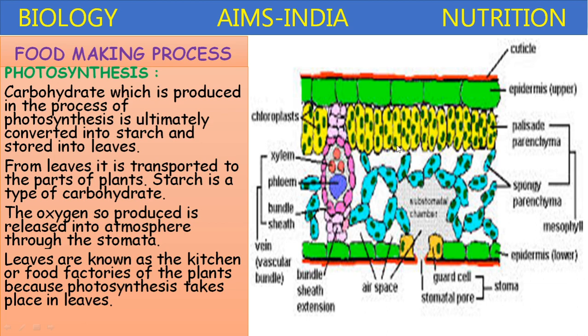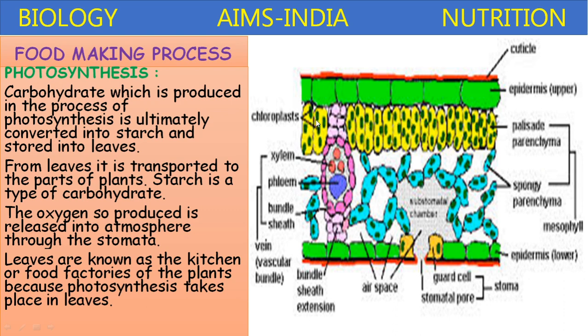If you take the transverse section of a leaf, it shows two surfaces, upper epidermis and lower epidermis. The upper epidermis is covered by cuticle. The lower epidermis possesses several gaps called stoma or stomata. And the tissue present inside the leaf is a parenchyma tissue known as mesophyll tissue. This mesophyll is divided into two parts, upper palisade parenchyma and lower spongy parenchyma.